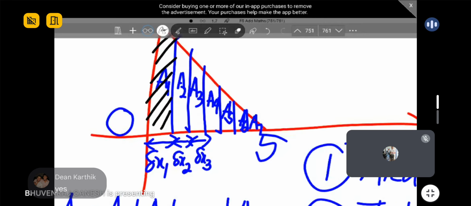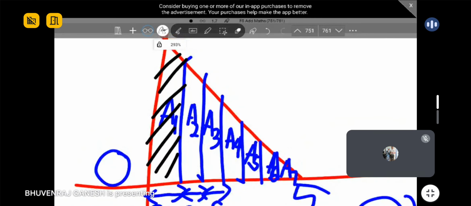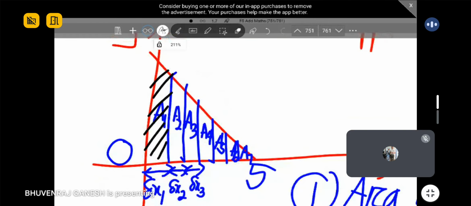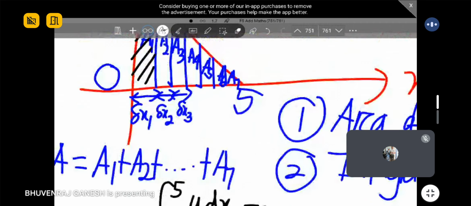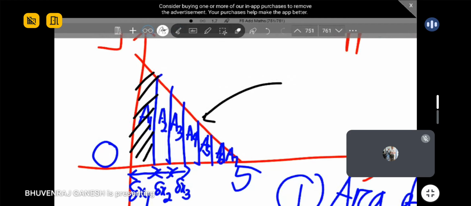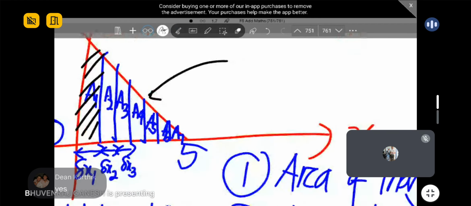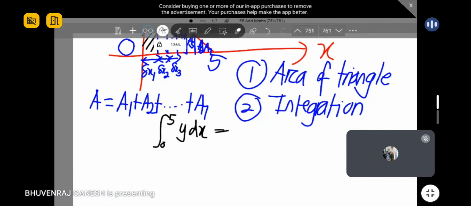So the original concept of integration is summing these areas one by one. You plus one by one. But since it's not practical, we can directly use the formula, if we have this equation of line. If we don't have the equation, for straight line still okay, but curve you cannot find. Am I right? Because straight line you can still use area of triangle formula. So you got alternative. But now let's say we talk about curve.